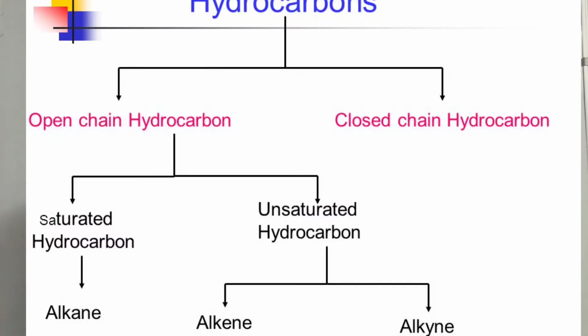Recall that classification of organic compounds was mainly divided into 2 types, acyclic compounds and cyclic compounds. About acyclic compounds, that means aliphatic compounds, I told you in the previous video, and in this video I am going to tell you about cyclic compounds.